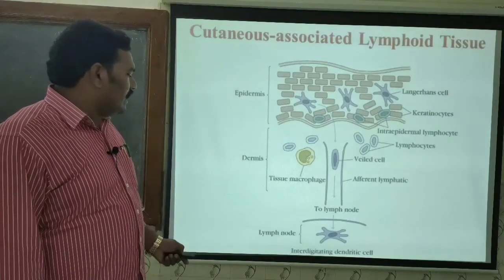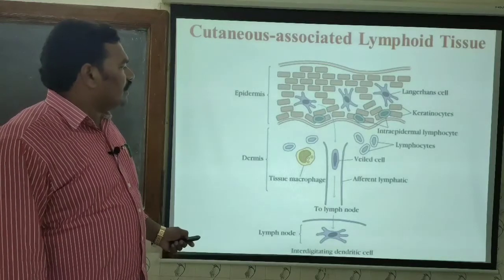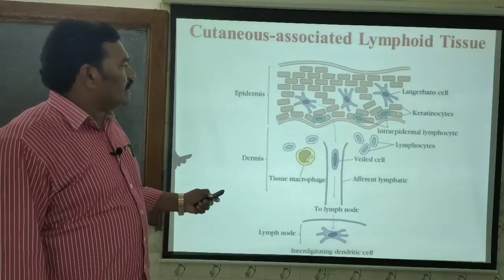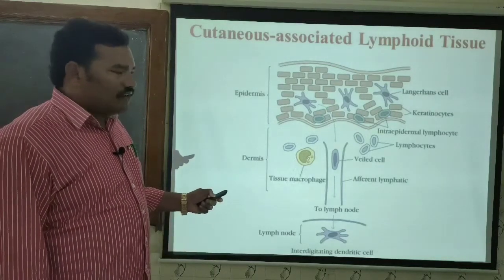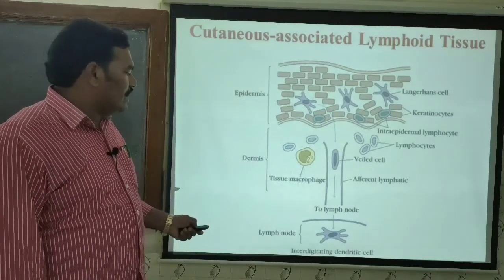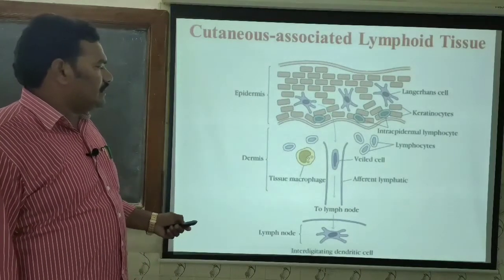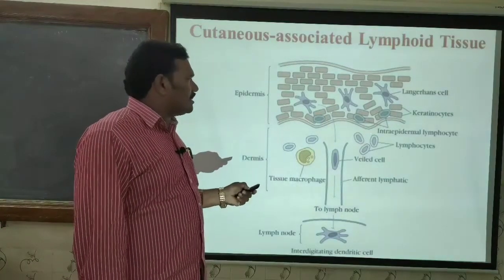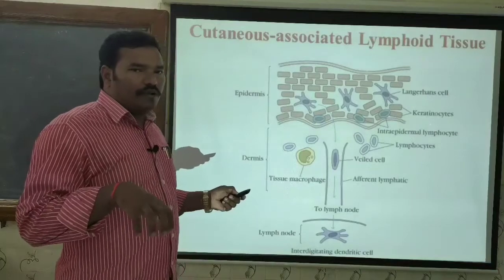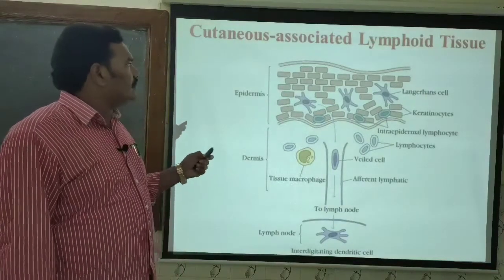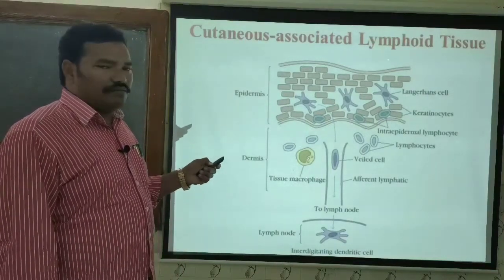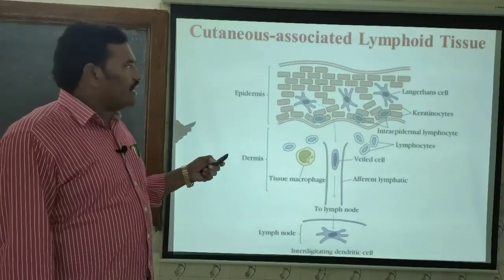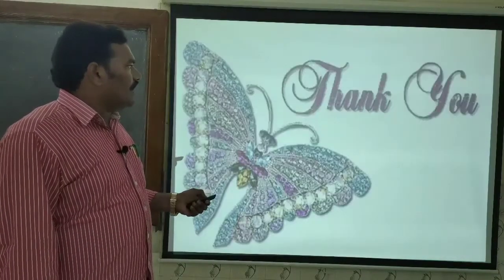Now here we will see intraepidermal dendritic cells, the lymphocytes and the keratinocytes. Keratinocytes, Langerhans cells and the intraepidermal dendritic cells along with the lymphocytes. So these are all the cells which are responsible for preventing the entry of microorganisms through the skin. So this is about the CALT, cutaneous associated lymphoid tissue.